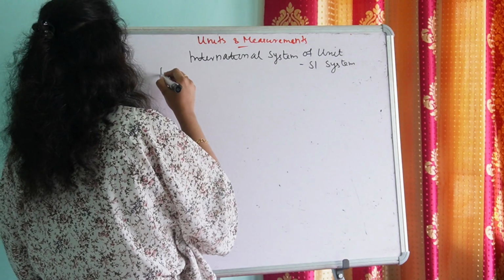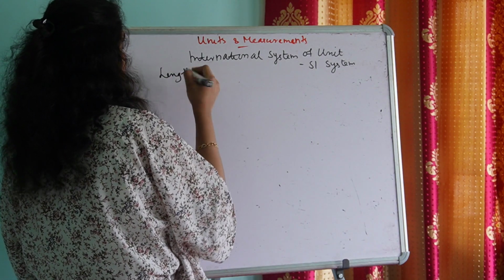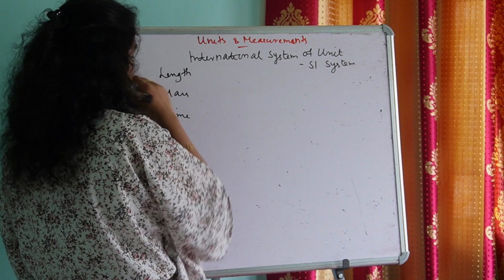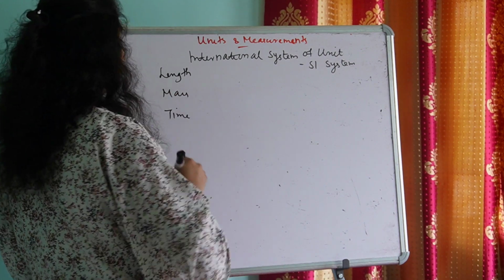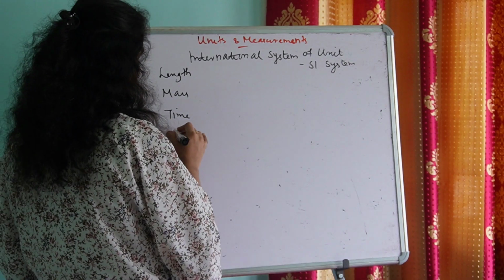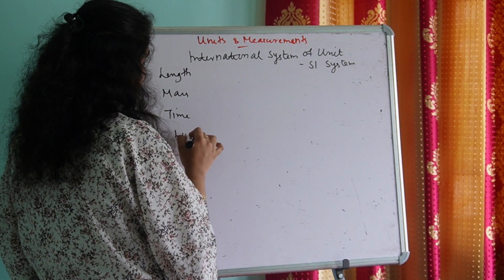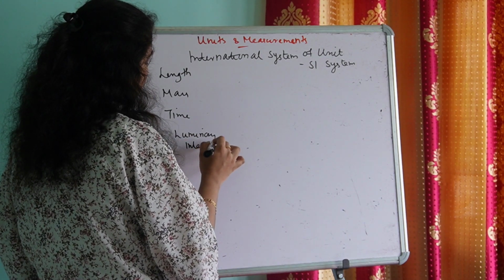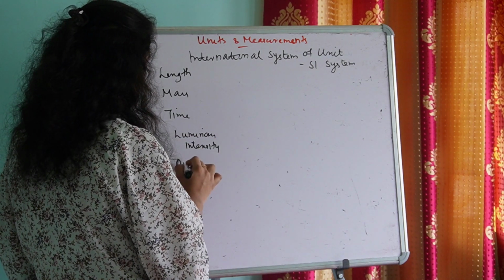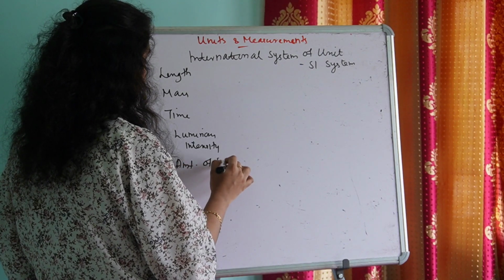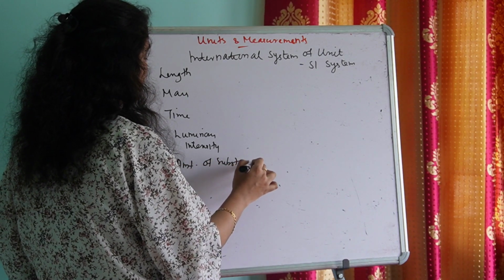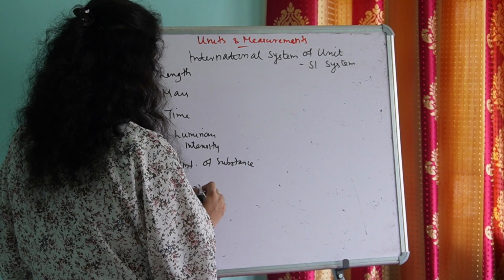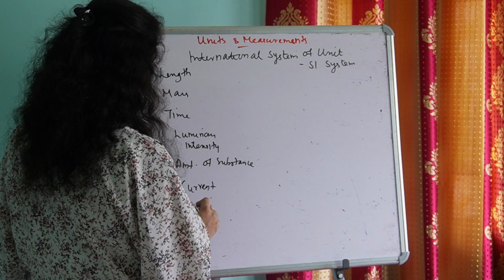So let's see what are those 7 fundamental quantities. Length, mass, time. Yes, these 3 quantities are there, to which we added 4 more, that is luminous intensity, amount of substance, then electric current, temperature.